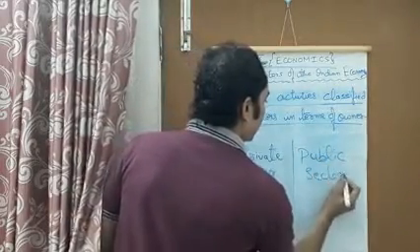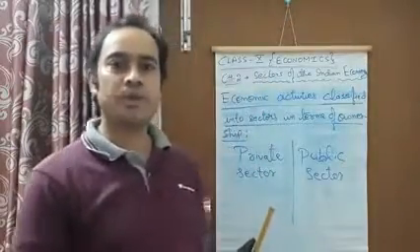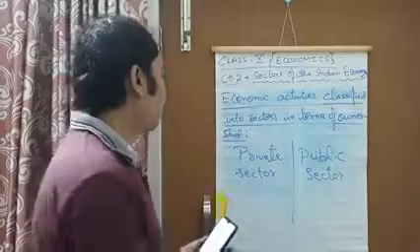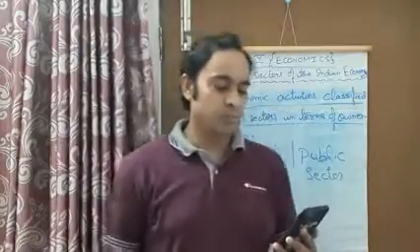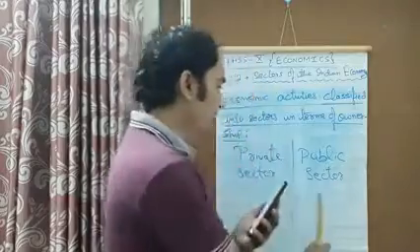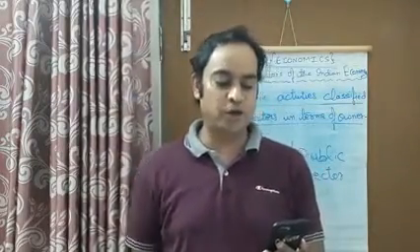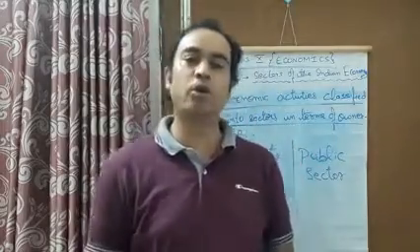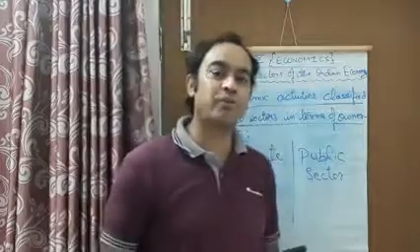First of all, we'll study the private sector and public sector also. In this paragraph it is written, in the public sector the government owns most of the assets and provides all the services. So in the public sector the government is the owner of the assets and provides all the different types of services.